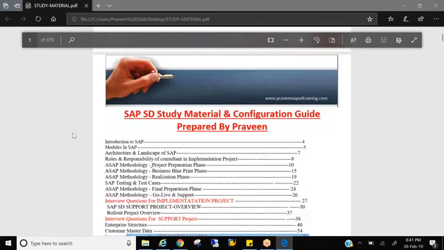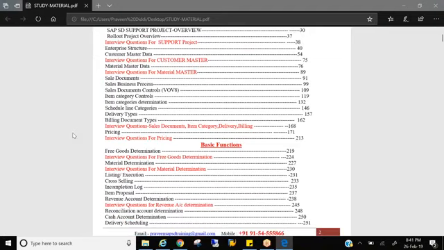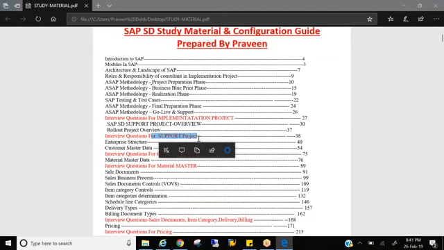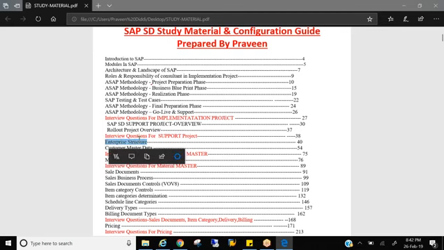So tomorrow we'll be going through support overview. That means, as a consultant, what is your role in the support project? And tomorrow is Wednesday, right? So we'll finish up support overview. Then we'll start our SD topic. First topic, that is enterprise structure.